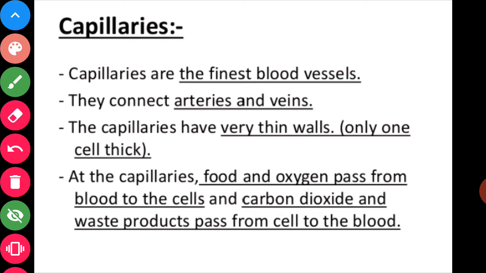Dear student, these capillaries are the finest blood vessels. They connect arteries and veins. The capillaries have very thin walls, only one cell thick. जितनी एक सेल मोटी है इतनी ये कैपिलरीज मोटी होती है.